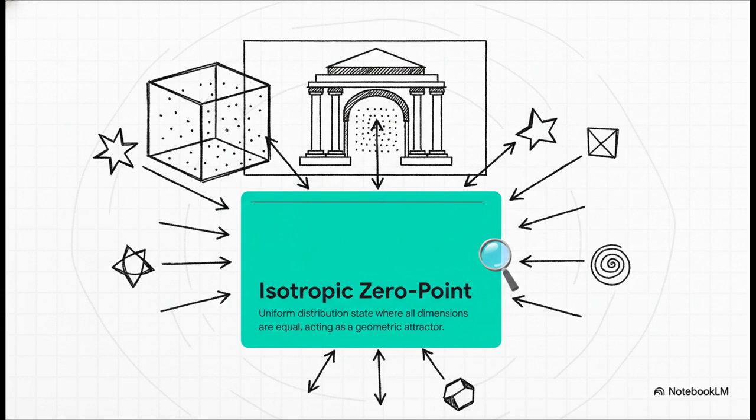The isotropic zero-point state occurs when all dimensions in a given space are perfectly equal, right? So in a three-dimensional room, that's a perfect cube. In a probability space, it's a perfectly uniform distribution. And what the math tells us is that structural forms naturally regress toward this state. It's an attractor. It literally pulls diverse, irregular geometries toward reconciliation, stability, and ultimate closure.